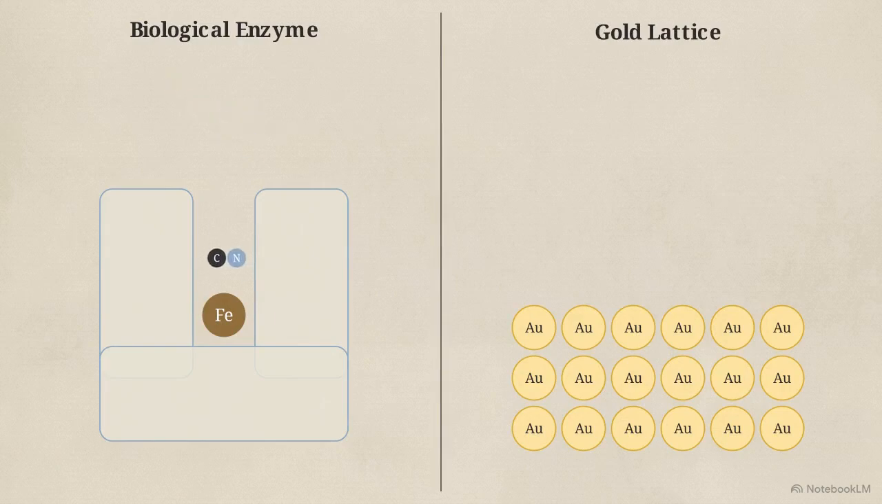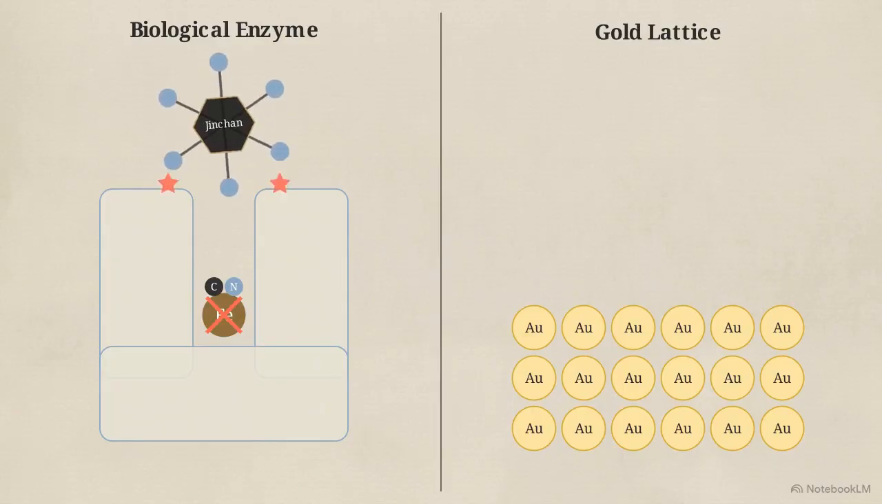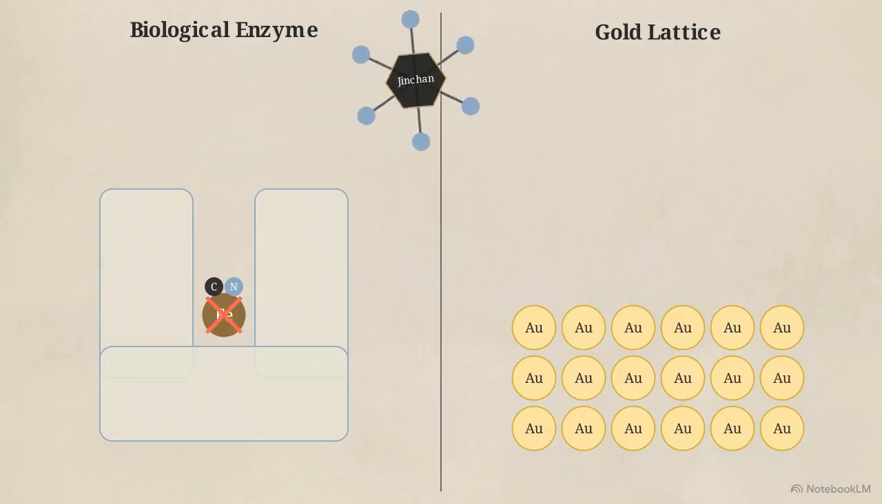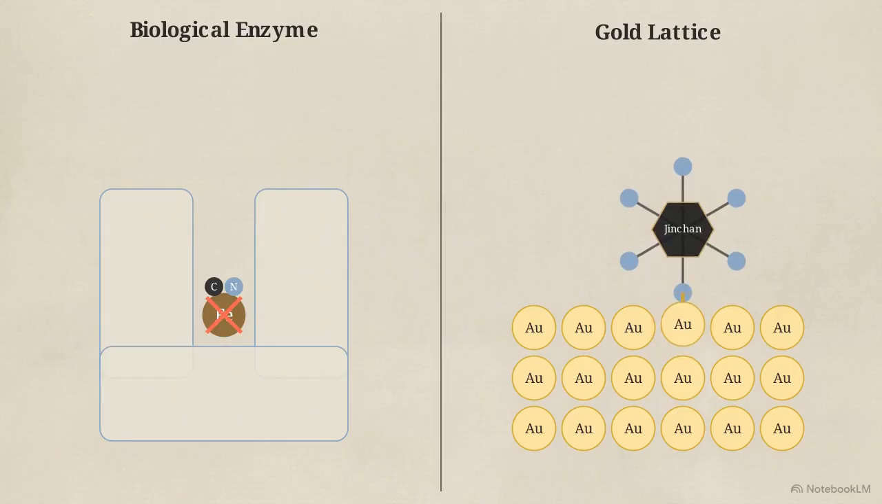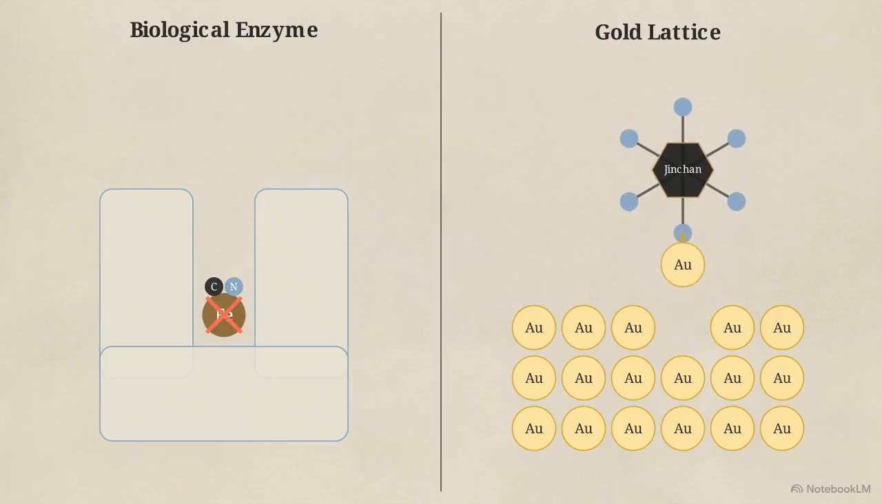Sodium cyanide fails the biological test because its unconstrained mobile ions can fit into nearly any metallic orbital. The JIN CHAN molecule is blocked from the human enzyme by its own steric bulk, yet securely latches onto the exposed gold atoms in the ore lattice.